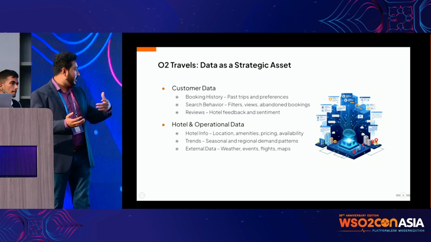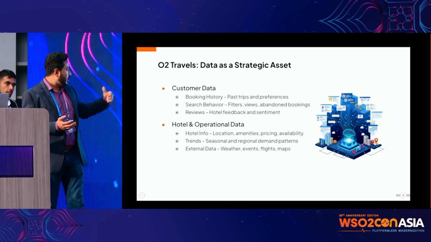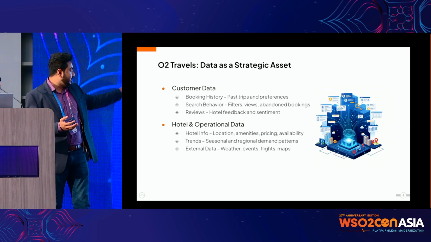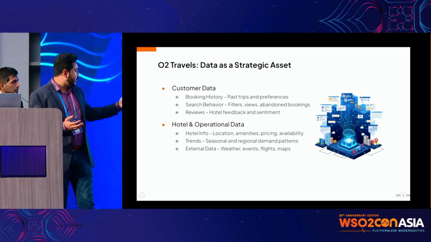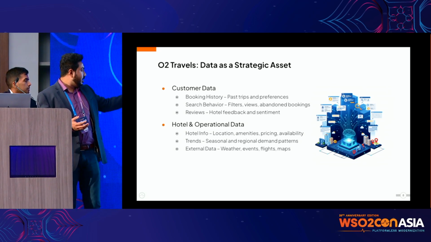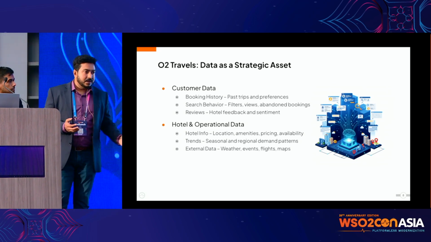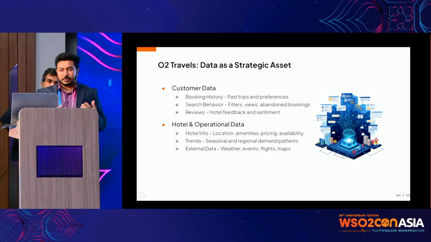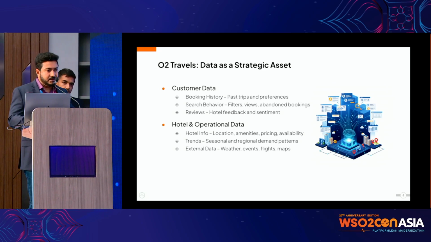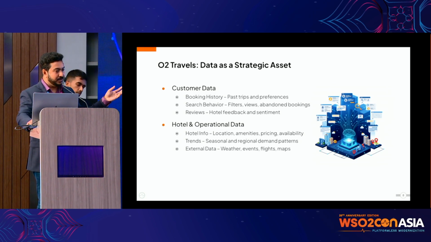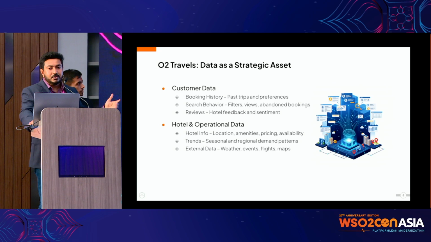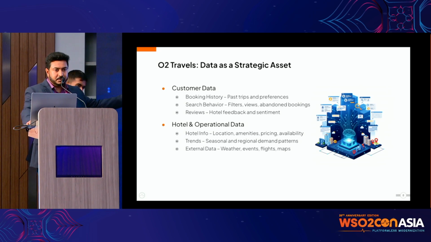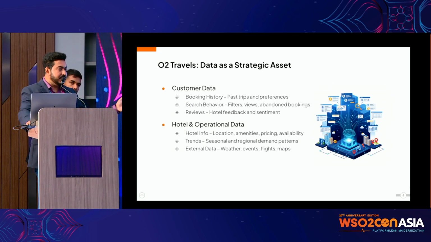Also we have other information like hotel information, trends happening, seasonal patterns, and some external data, maybe the weather, events happening, all those things. Those are very important information that we can make use of when we are building this kind of, I didn't say what we are going to build, but it's going to be useful, right? We have to think of how we can make use of this information, because we have AI capabilities that can do that now.